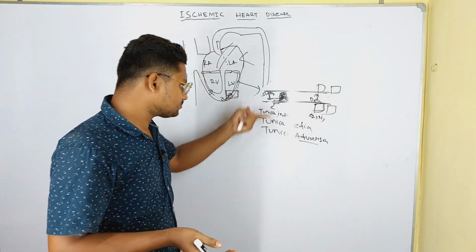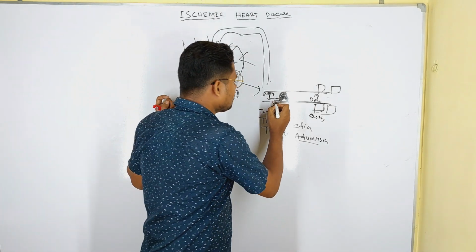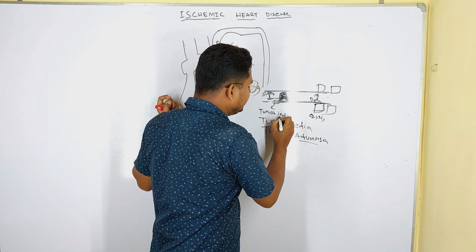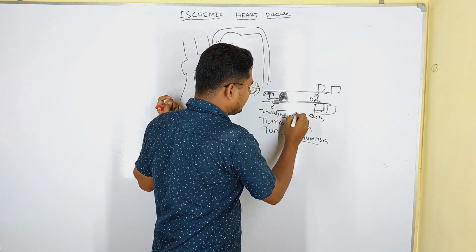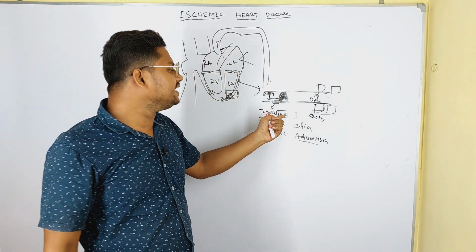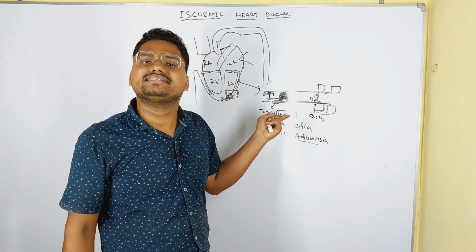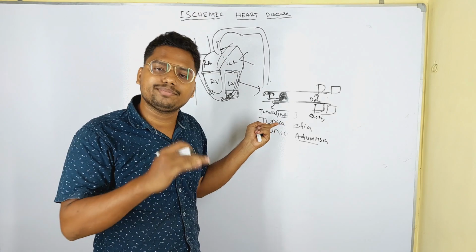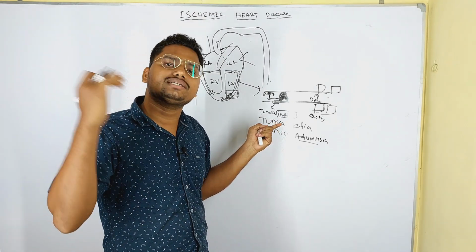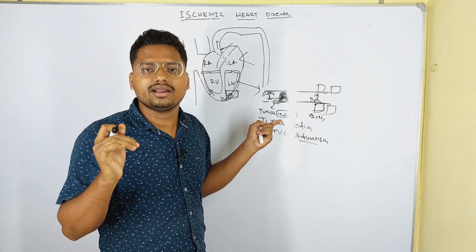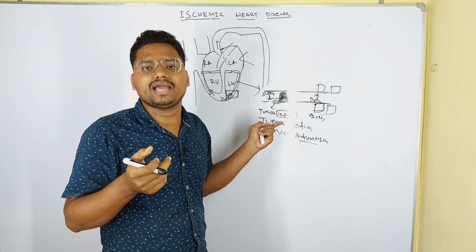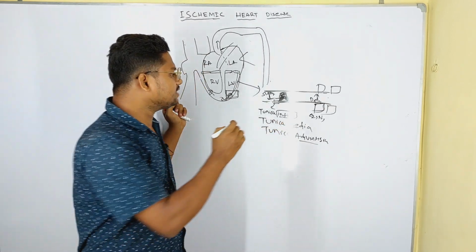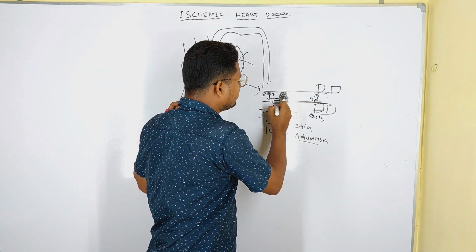Any injury to the intima layer can be caused by hypertension. If the patient has persistent hypertension, or hyperlipidemia, then the injury occurs.